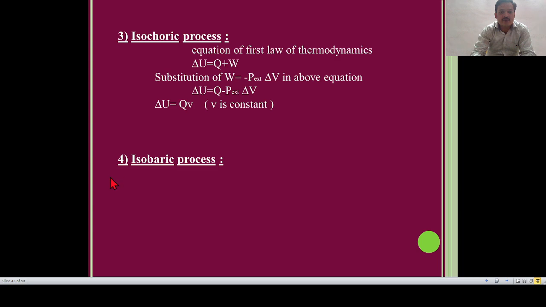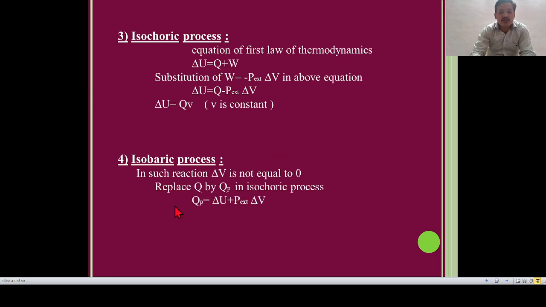Now let us start process number 4, the isobaric process. Iso means constant, baric means pressure. The process which takes place at constant pressure is called an isobaric process. Now in such a reaction, delta V is not equal to 0, because the pressure is constant, but the change in volume is not equal to 0.